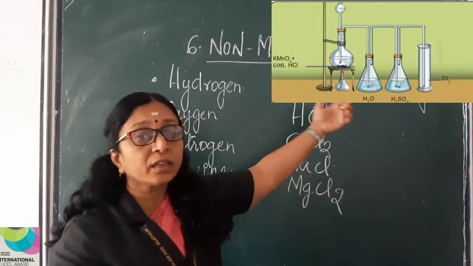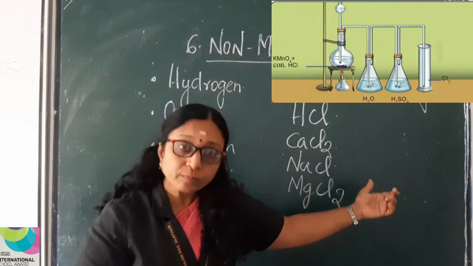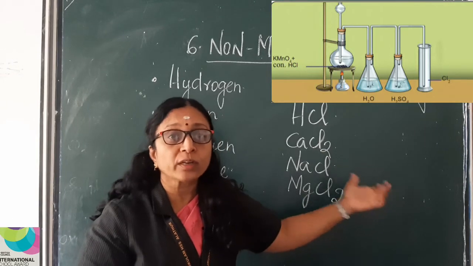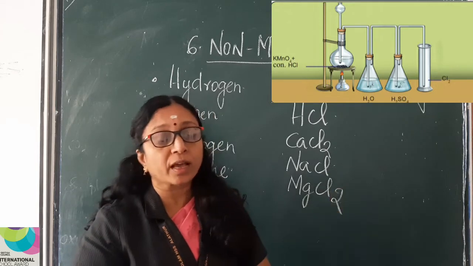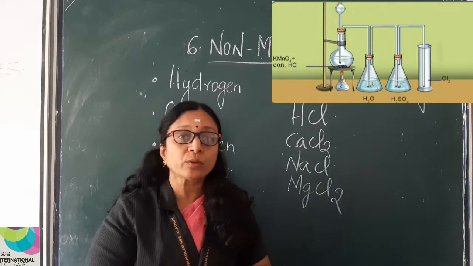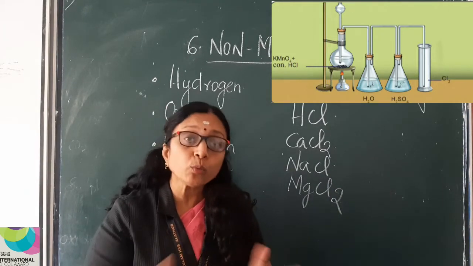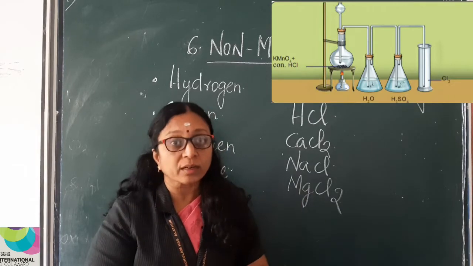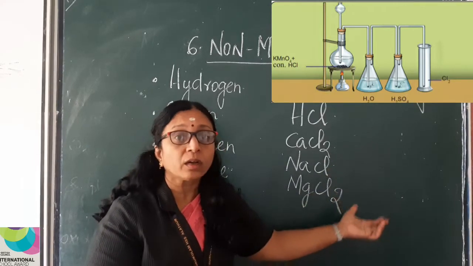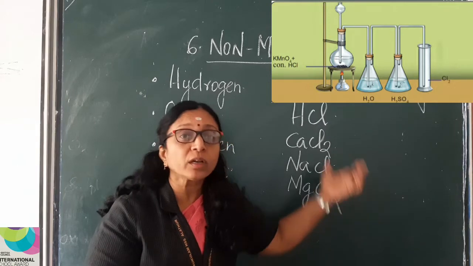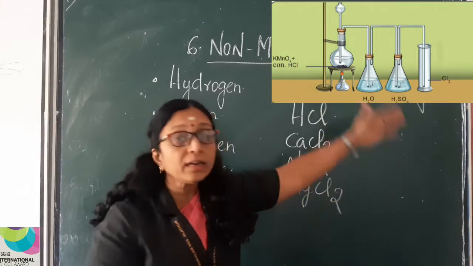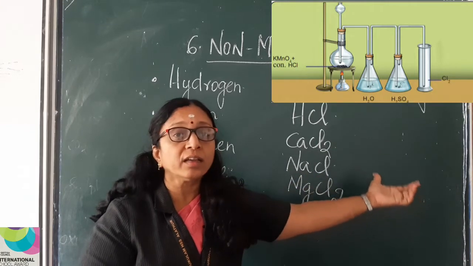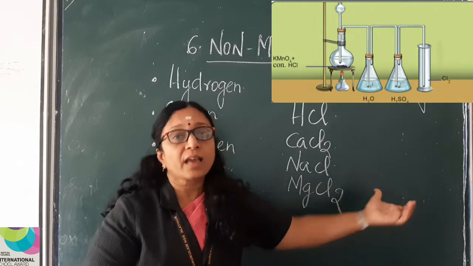After that, you can see the chlorine gas is passing through H2SO4, that is sulfuric acid. Why is the gas passed through sulfuric acid? That is another important question. Yes, to remove the traces of water. Earlier it was passed through water. To remove the traces of water, chlorine gas is again passed through H2SO4, and then lastly it is collected in a gas jar.